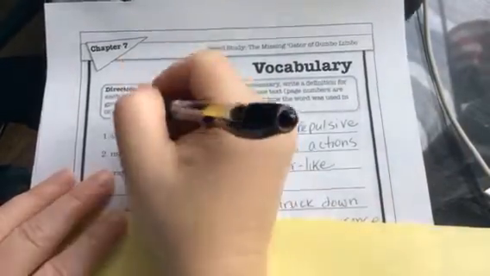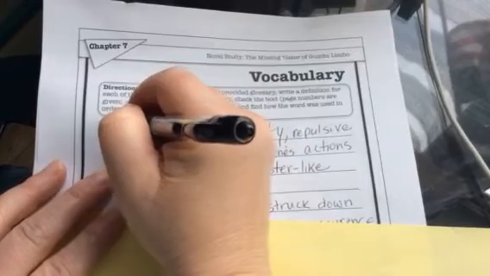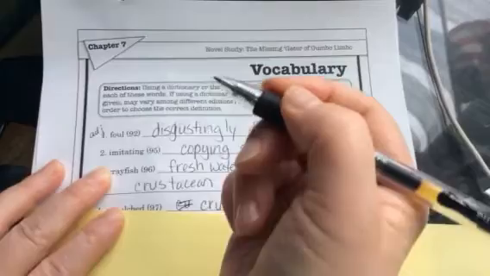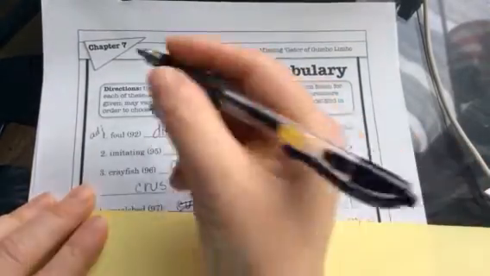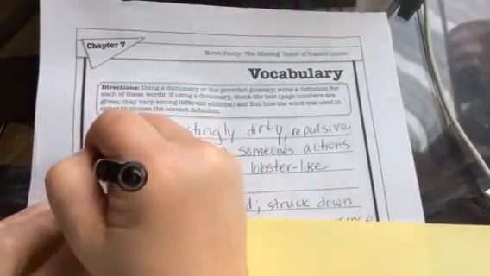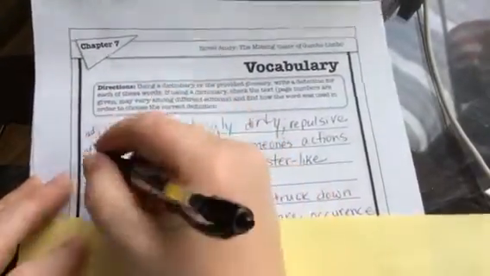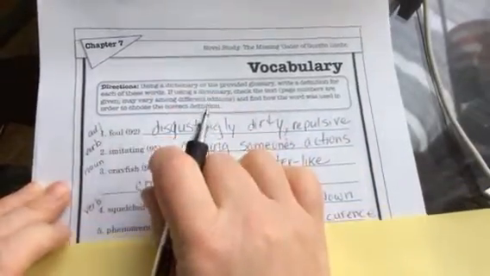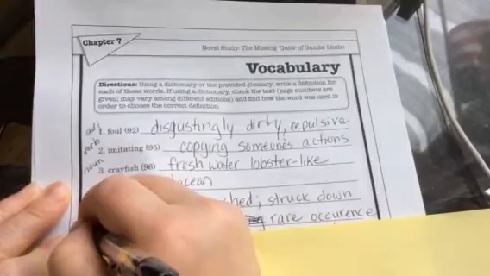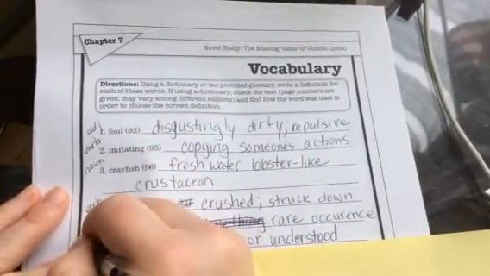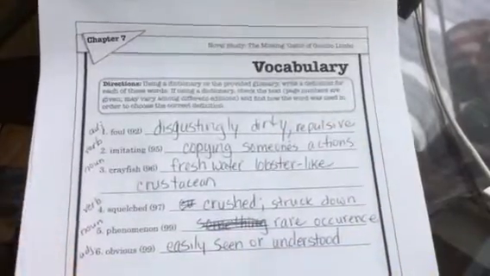Okay, so foul, it's describing a noun, how a smell or what something looks like. So that would make it an adjective. Imitating would be a verb. Crayfish is a noun. Squelched would be a past tense verb. Phenomenon would be an abstract noun. And obvious would be an adjective. All right.